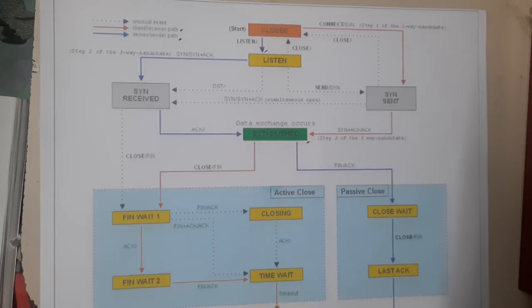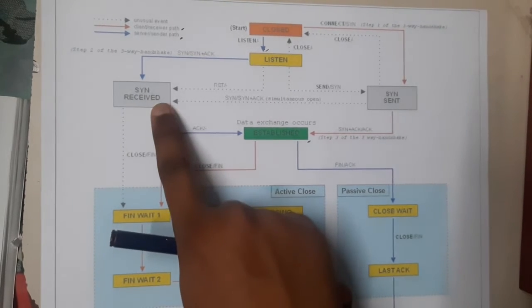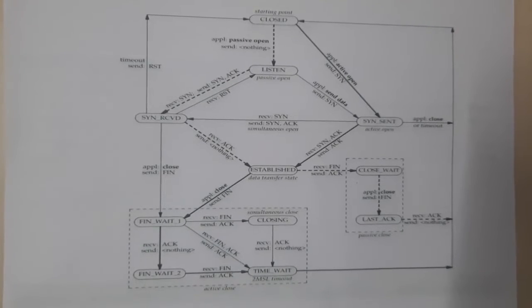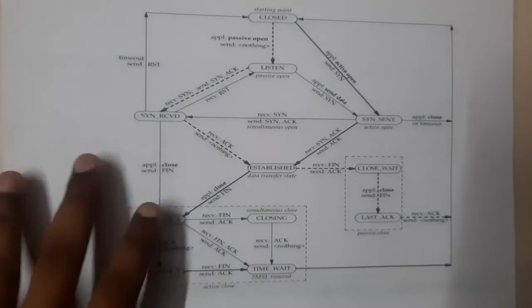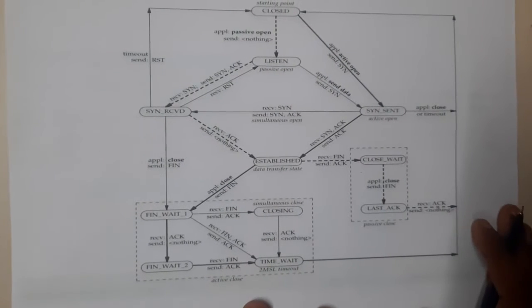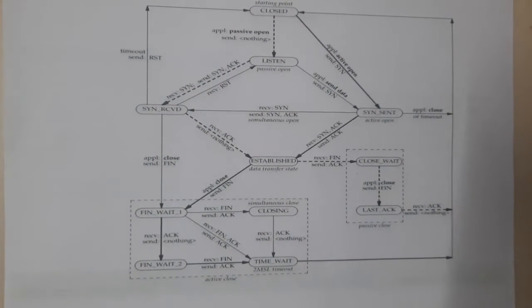I think the diagram is a bit wrong, guys. Just give me a second, I'll be cross checking it. Where is the exact connection? If SYN is received, then the establishment. Just give me a second, guys. Sorry for that, guys. I think that diagram is having some silly mistakes, so that is the reason why I brought another diagram. This diagram is directly from the textbook, guys, so now I cannot say any reasons, right?